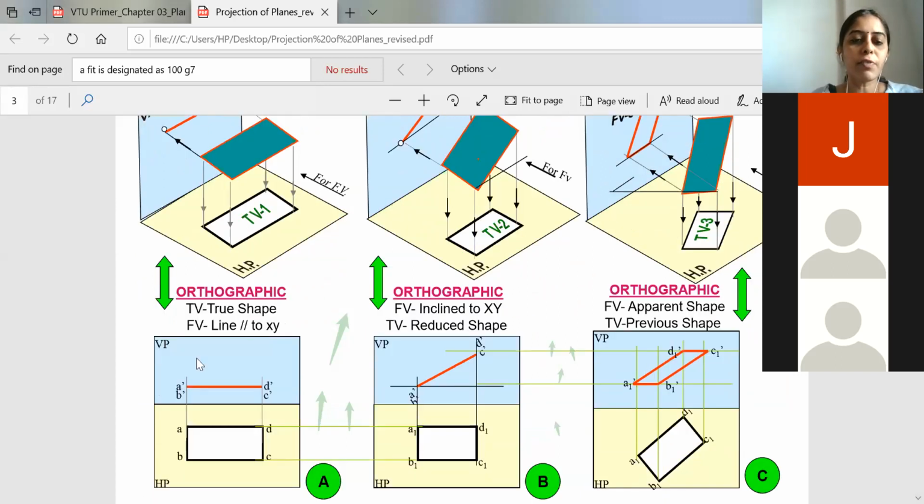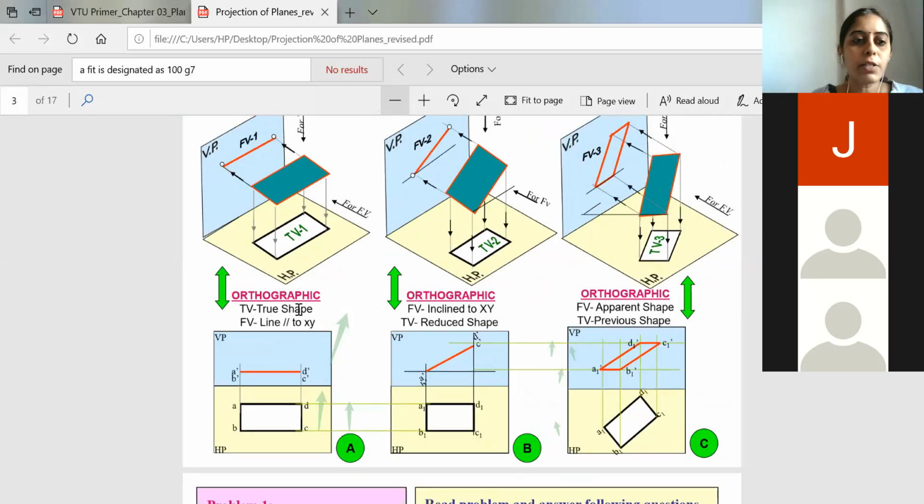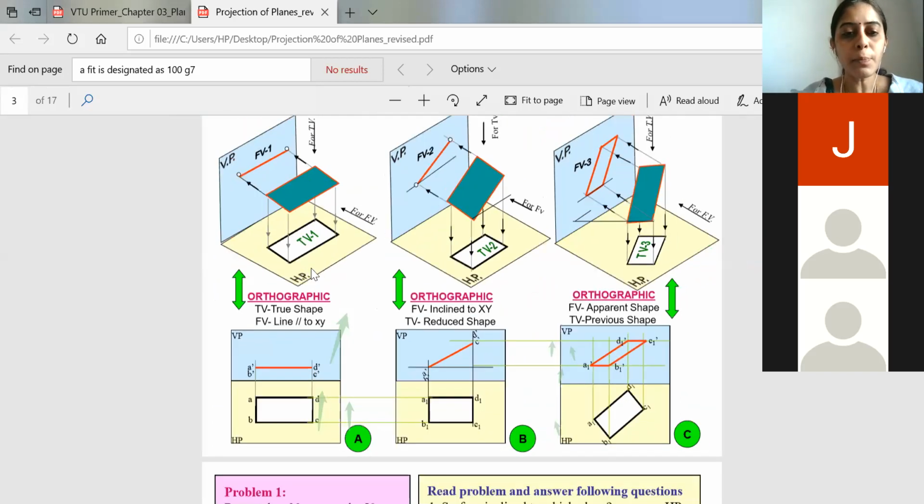right? So this is our first. Here, when this horizontal plane is flipped 90° down, the top view will come below the XY line and the front view will come above the XY line. And always this rectangular surface should be named as A, B, C and D. The top view is always associated with only A, B, C, D, not A dash, B dash, C dash and D dash. So you will name only A, B, C and D.